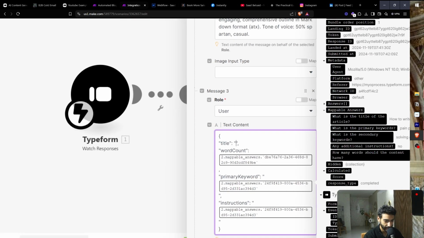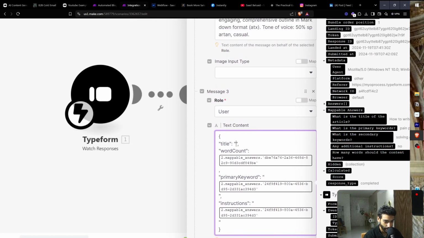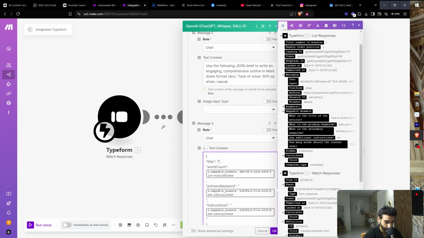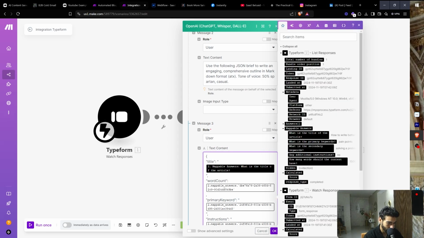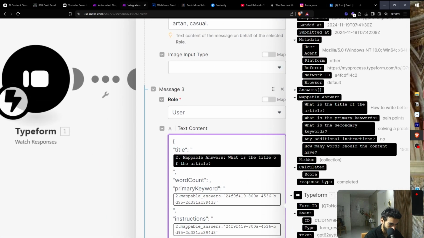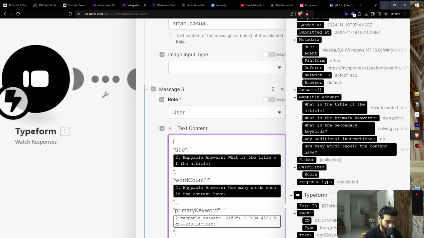So let's go to title. Zoom in for you guys, and then the responses is going to be title. And then word count is going to be word count, which is this one.